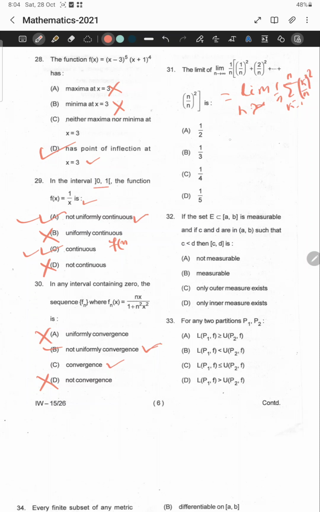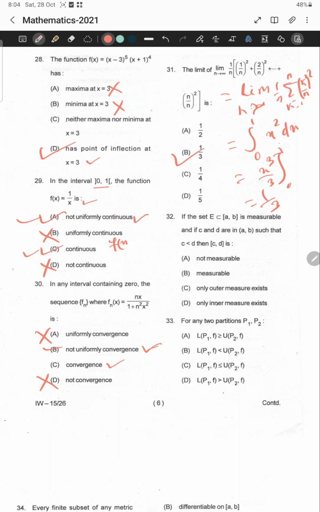By using the Riemann definition of an integrable function, this is converted to the integral from 0 to 1, where k by n is converted to x, and 1 by n is dx, of x square dx. If we integrate, we get x cube by 3 from 0 to 1, which gives 1 by 3. So the correct answer is option B.